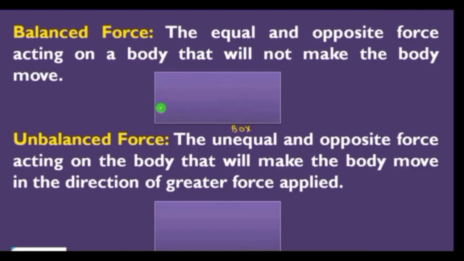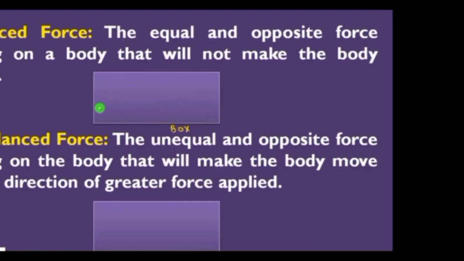So if an unbalanced force is applied on a moving object, there will be a change either in its speed or in the direction of its motion. So to accelerate the motion of an object, an unbalanced force is required. So this is all about balanced force and unbalanced force.